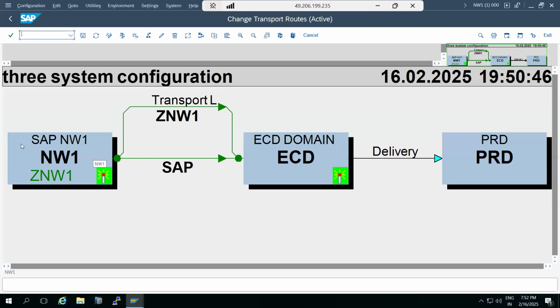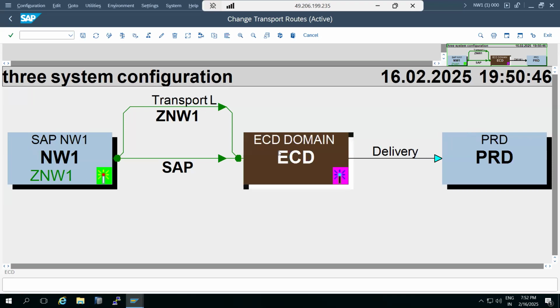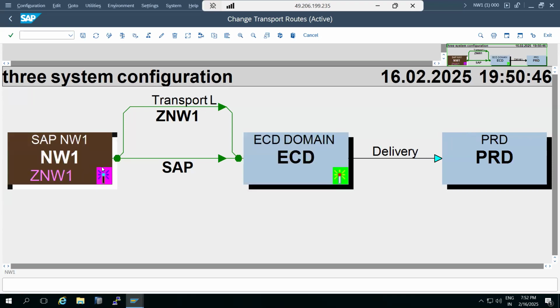Whenever the development team develops a customizing object, it will go via this route. But if it is a standard object, it will go via the other route. Both will go to the one system, but the way of going is different.